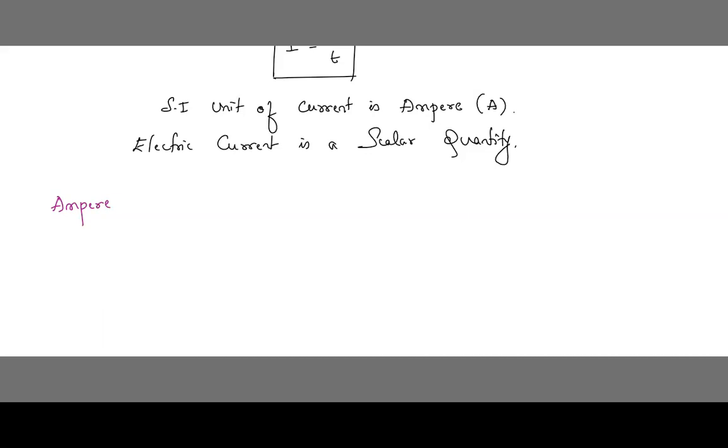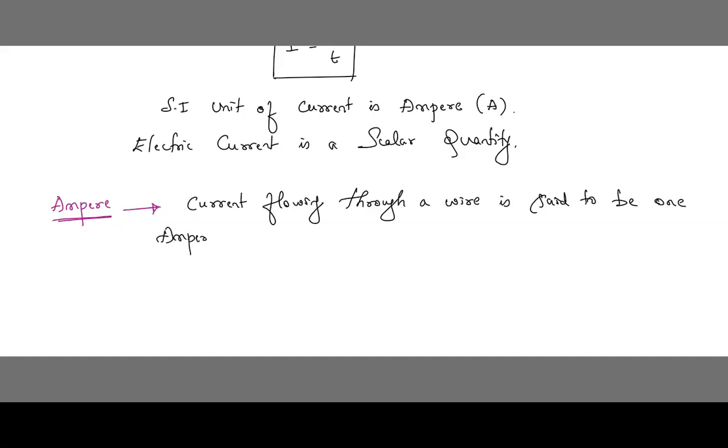What is 1 ampere? Ampere is nothing but current flowing through a wire. Current flowing through a wire is said to be 1 ampere